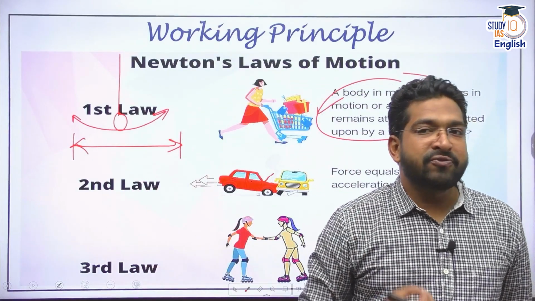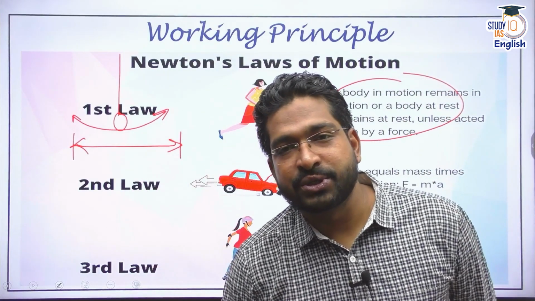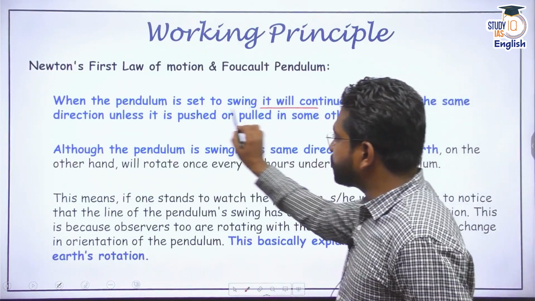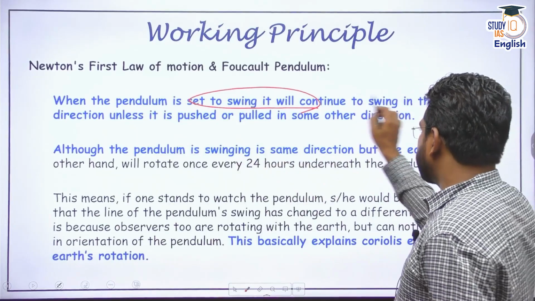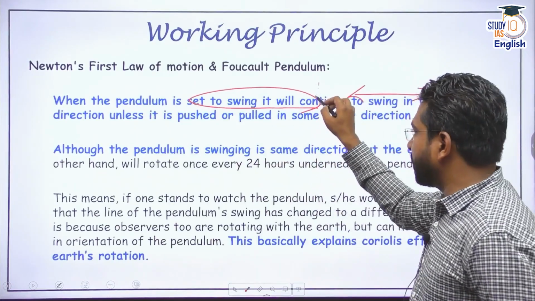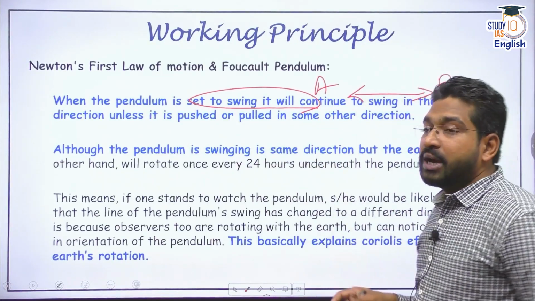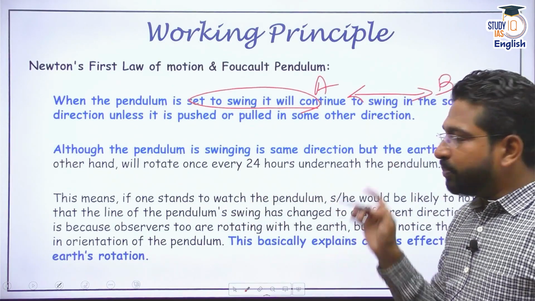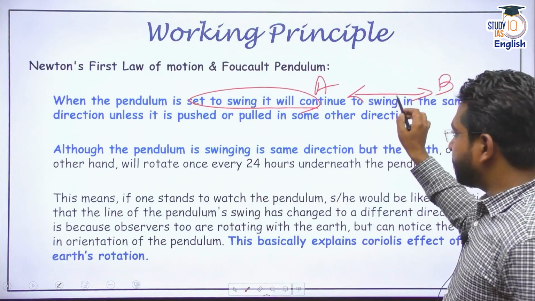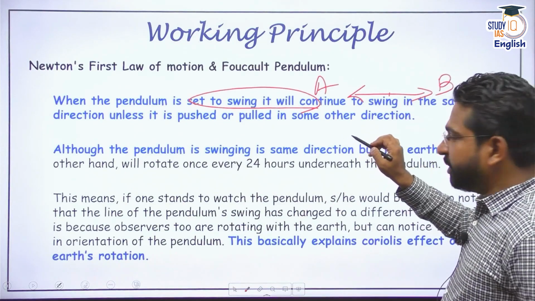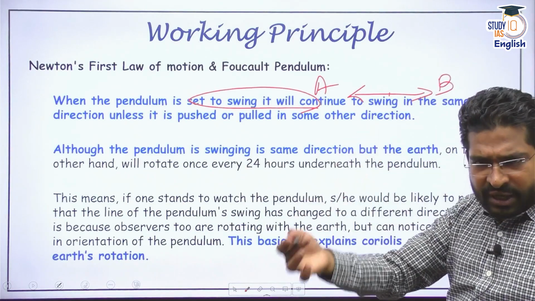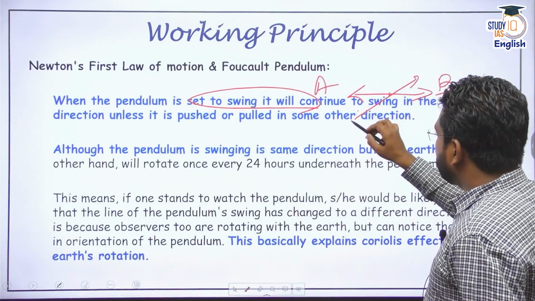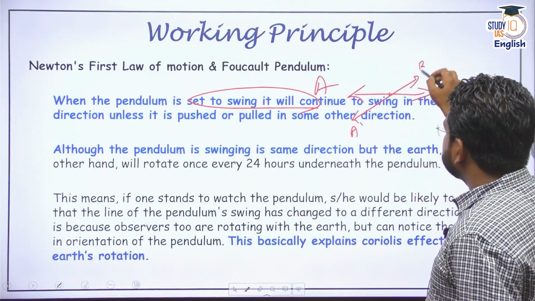What happened in Foucault's pendulum experiment? In Foucault's pendulum experiment, the pendulum, when it was set into swing, of course, it was pulled and pushed in both directions from point A to point B. But people were watching that the pendulum was now swinging here from point E to point B. After 1 or 2 hours, a few hours, it started to move in another direction.